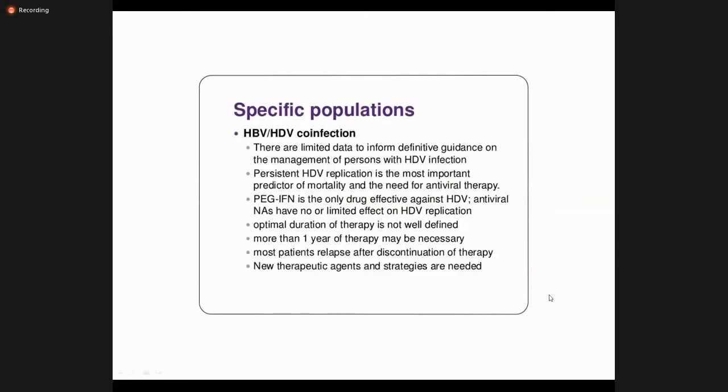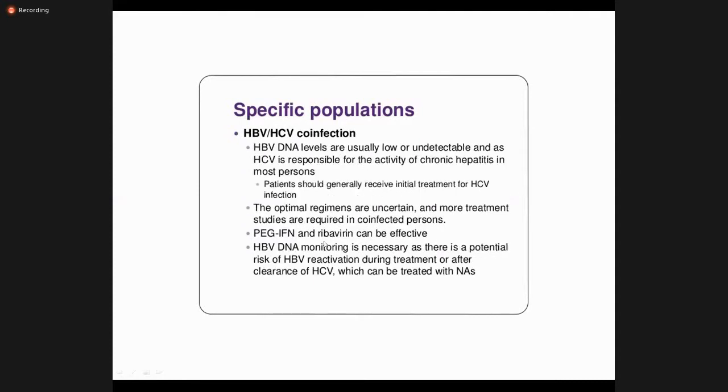Now, because of the lack of time, I'm skipping these, but we have specific populations that we have to treat specifically, because in HBV there is a 20% chance of HDV as well. So if HDV is present, the only treatment option is interferon. Oral antiviral drugs are not effective in HDV. In HBV and HCV coinfection, interferon again, because interferon is effective against both HBV and HCV.